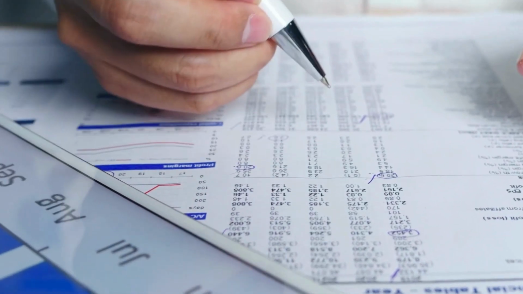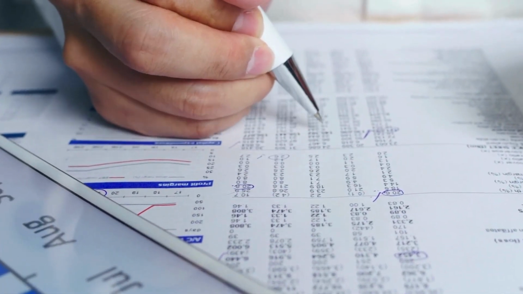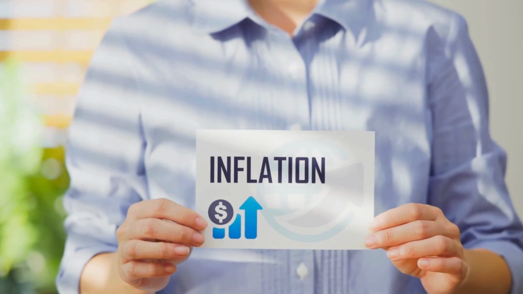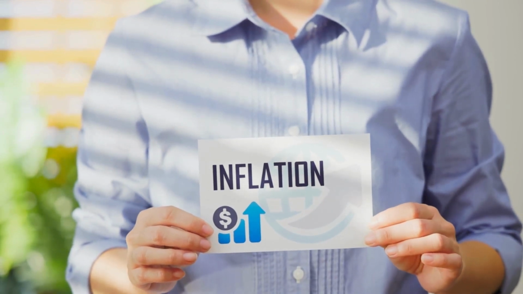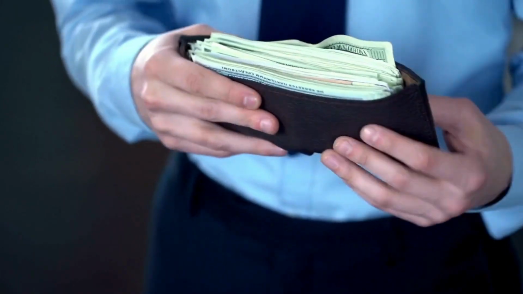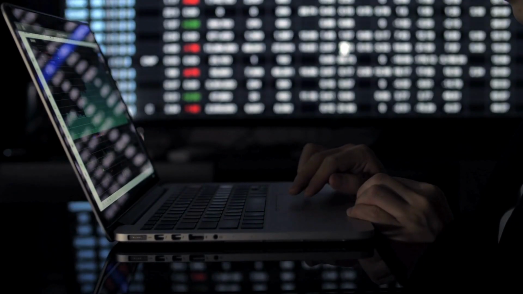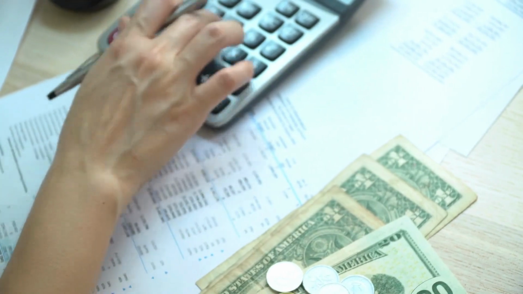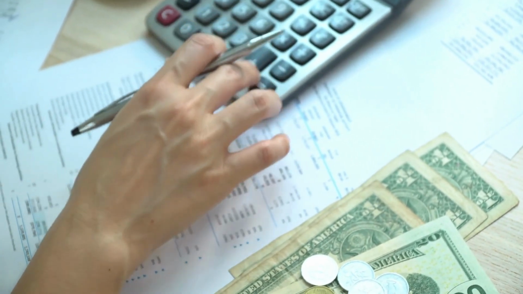Have you ever noticed that the prices of things you buy keep going up over time? This is called inflation. Inflation is a general increase in the prices of goods and services or the amount of money in circulation, which reduces the purchasing power of money. This means that you can buy less with the same amount of money as before.